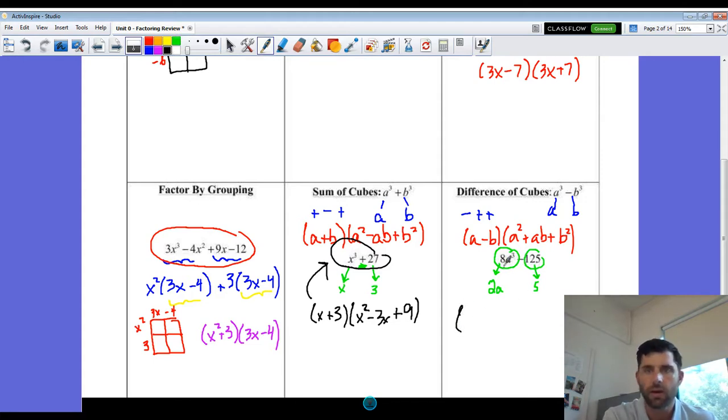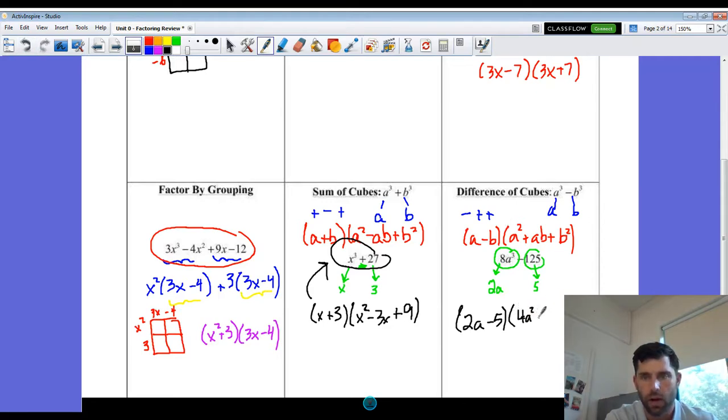So I look at this, I say, oh, okay, this is a difference of cubes pattern. My a value is 2a. So the first term is just a minus b, that's a piece of cake. A minus b, careful here, this whole term squared. So it becomes 4a squared in my formula.